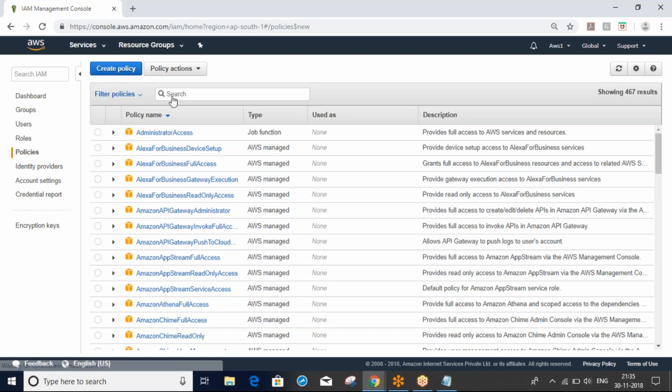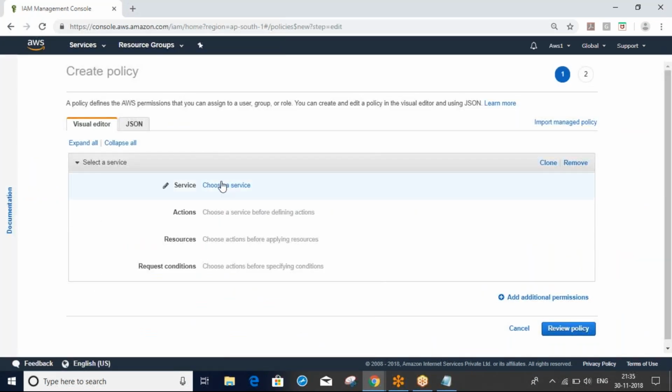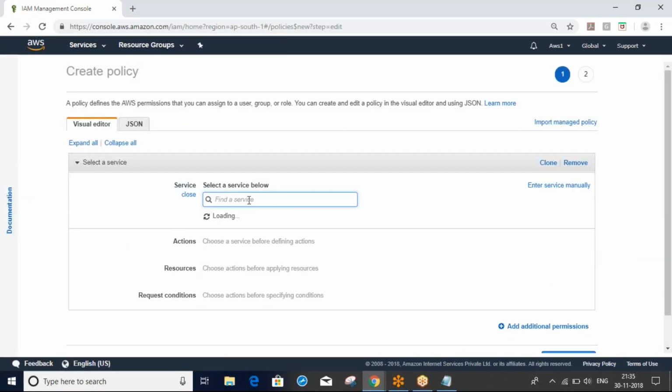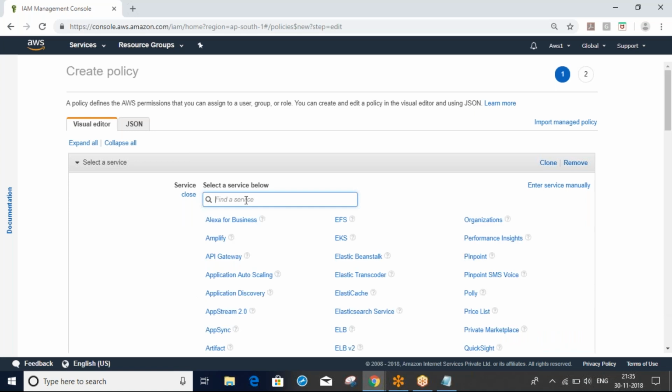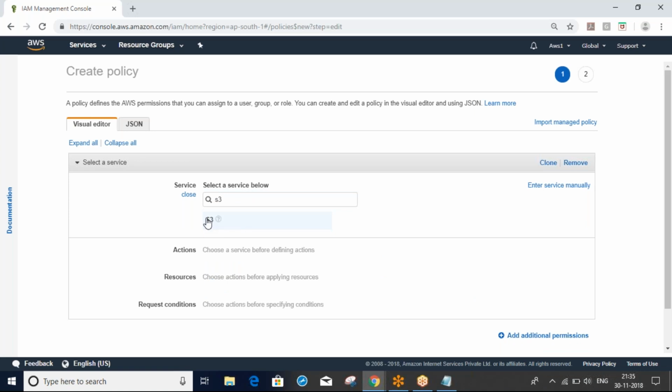So, create. For example, I will take any one service, whatever you want. Take S3.